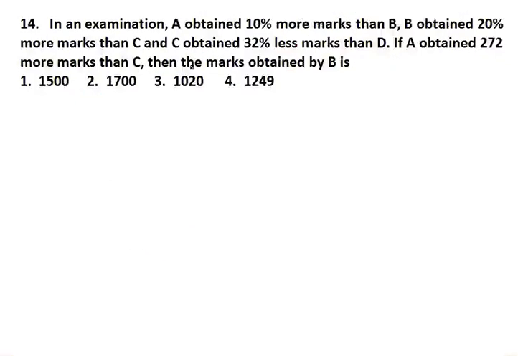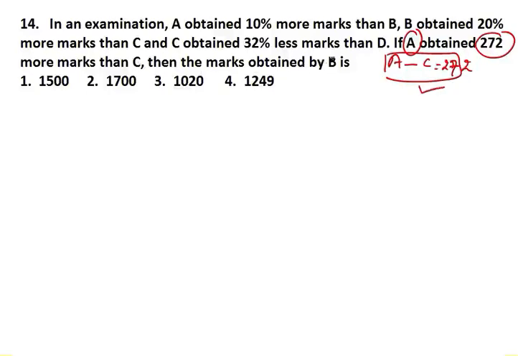Now look at question number 14. In an examination, A obtained 10% more marks than B. B obtained 20% more marks than C. And C obtained 32% less marks than D. And A obtained 272 more marks than C. It is saying that A obtained 272 more marks than C. It is given the difference between A and C is 272.